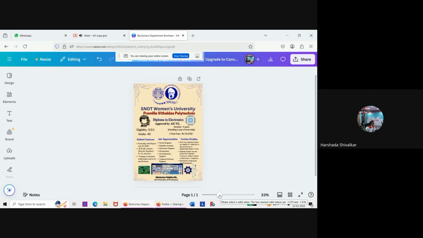So Harshada, as I'm seeing the brochure, the highlighted part is the logo. What you can do is minimize the size of the logo a little bit and move it a little to the side, and the name of SNDT Women's University, you can take a little up beside your logo, so you will get more space. The training partners section you have put at the bottom has become very congested, so you will get more space.